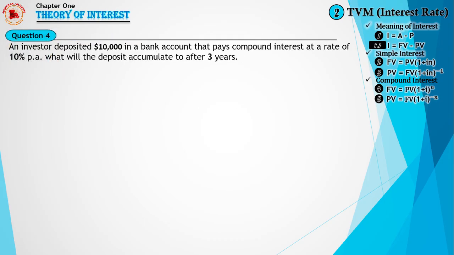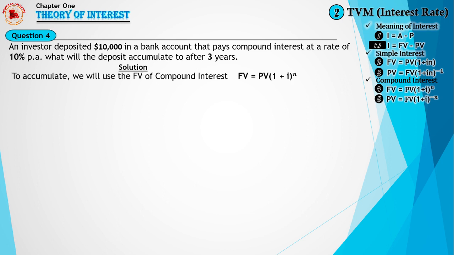Question 4. An investor deposited $10,000 in a bank account that pays compound interest at a rate of 10% per annum. What will the deposit accumulate to after 3 years? Just as we did earlier, to solve this question, we must identify if it's either simple or compound, and also whether it is accumulating or discounting. From the question, we can see that we are accumulating. Hence, to accumulate, we will use the future value of compound interest, which is FV = PV(1 + i)^n, where FV is what we are looking for, PV is equal to $10,000, i is equal to 10%, which is expressed decimally as 0.1, and n is equal to 3 years.